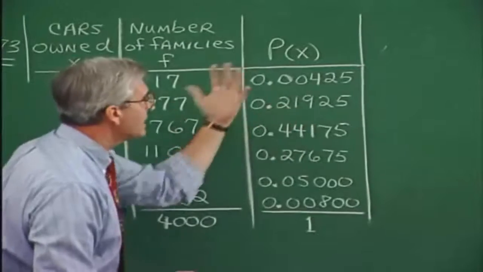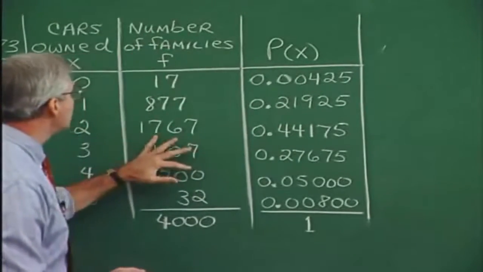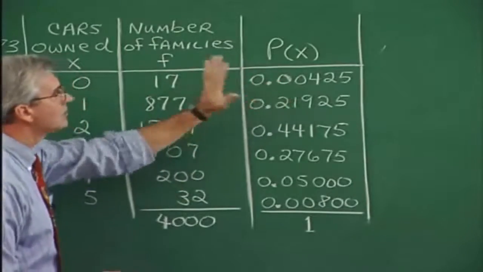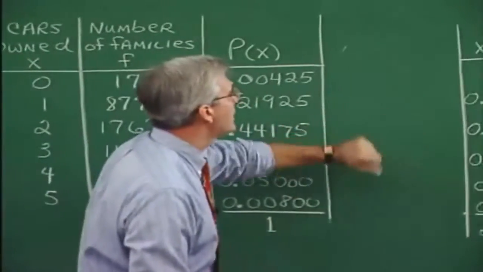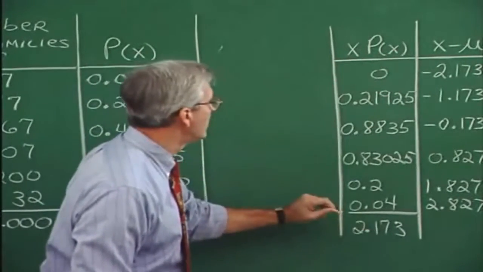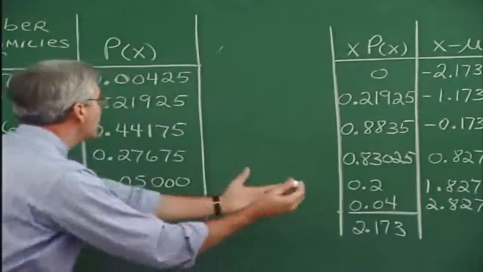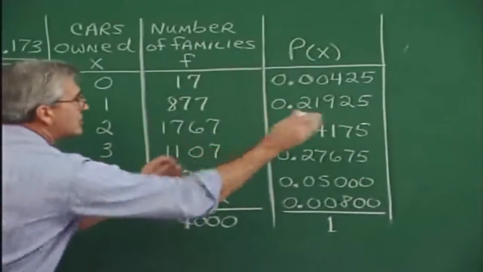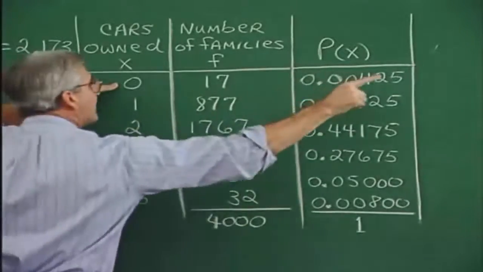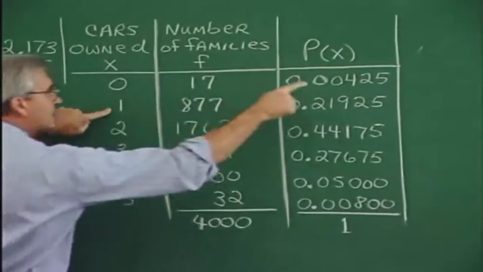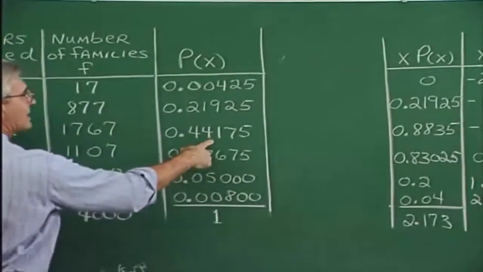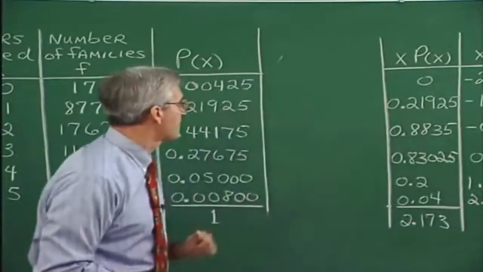Okay. At this point in the problem, we really don't need the frequency numbers either. The frequency numbers were helpful for producing this column, but that's all. We can take these out. Now, we have the x times P(x) column. All I did to produce that column was multiply this value times that value to get the top value. This value 1 times this gives the next value. 2 times 0.44175 gives 0.8835, and so on.